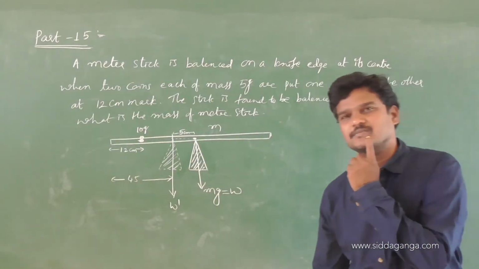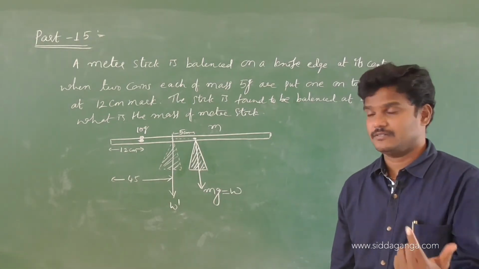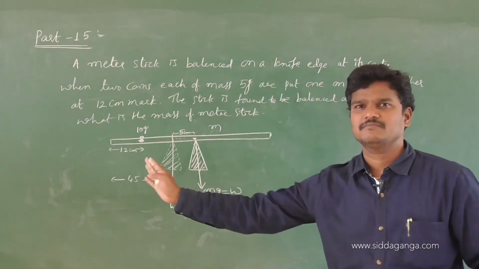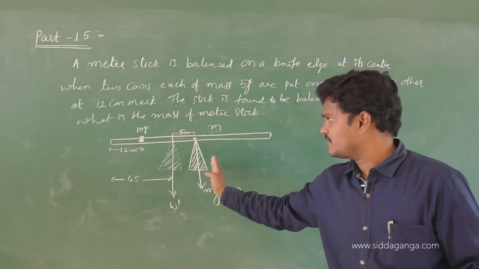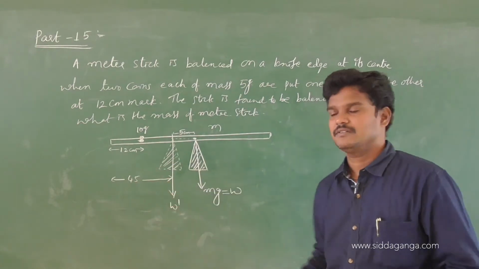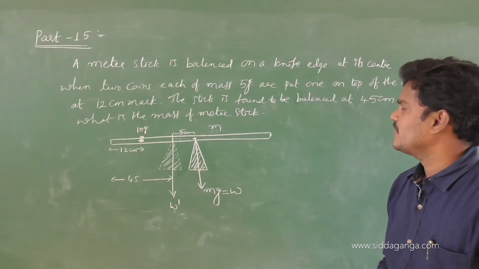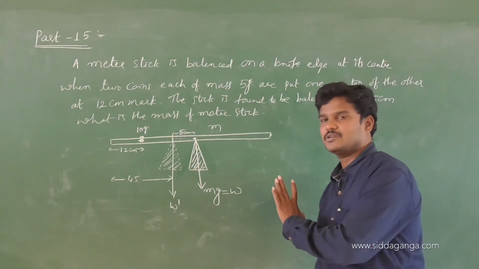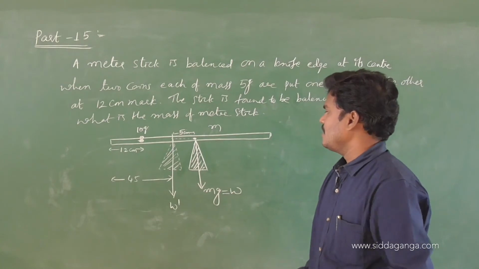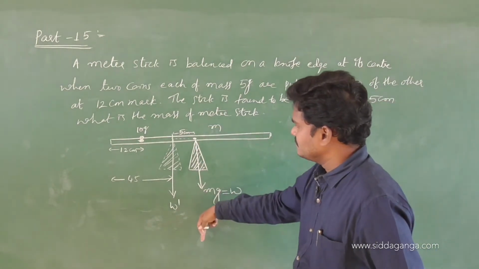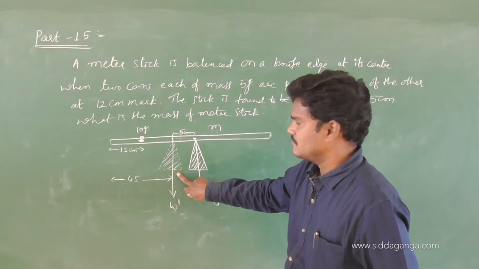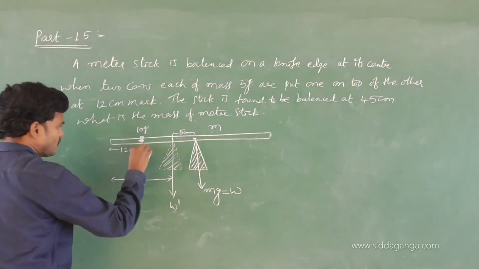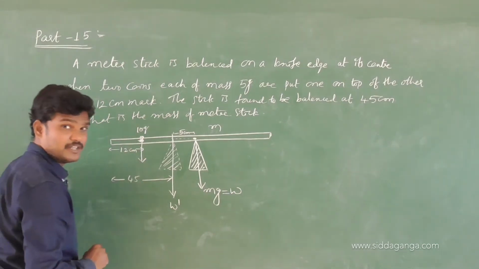What is the W dash? The second center of gravity. Why? Once they put some coins, that will shift. This center of gravity will shift like a center of mass. Now the target is to find the mass of this meter stick. Follow the question. Simple question. Use this knowledge for other questions. Now see, one weight is acting here, W dash. And the weight of these coins also acts downwards. How much is the weight? Tell me. 10 grams.